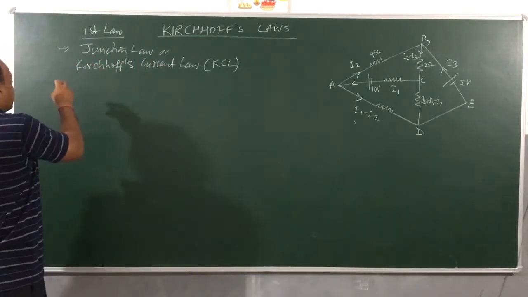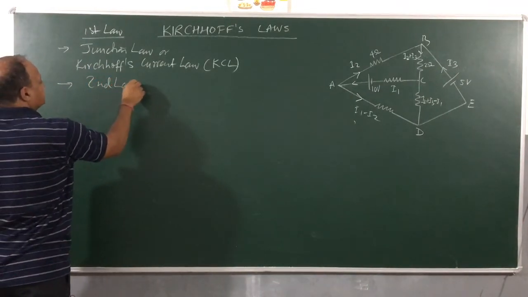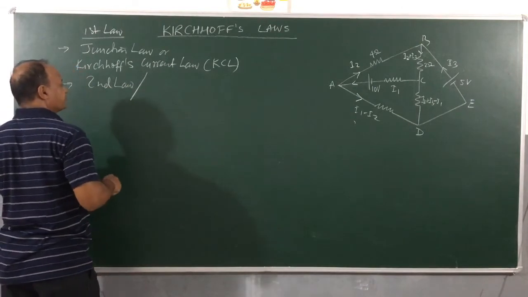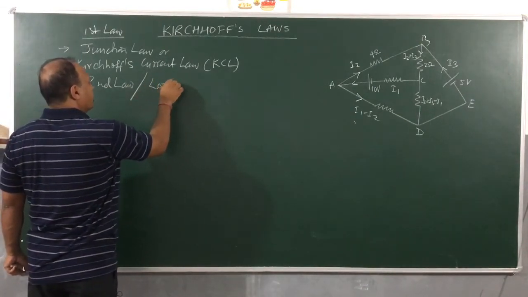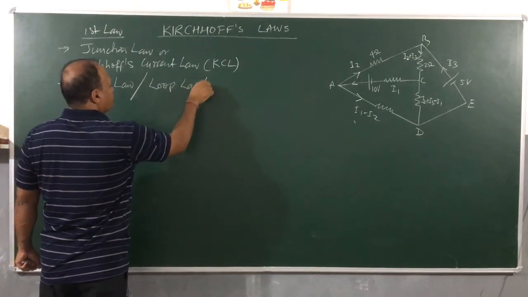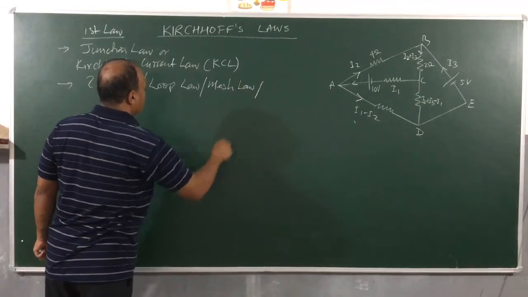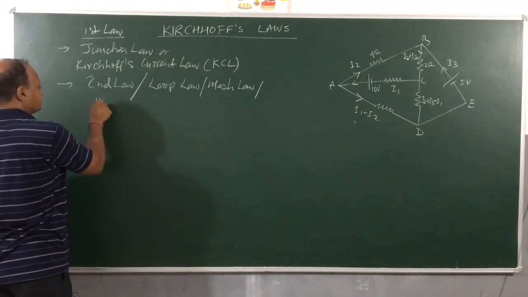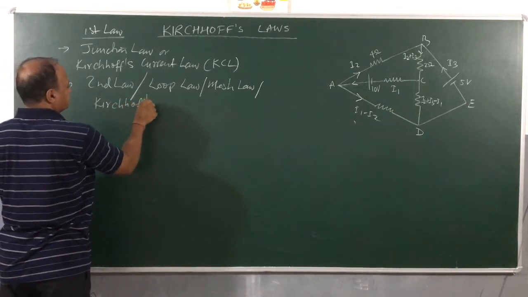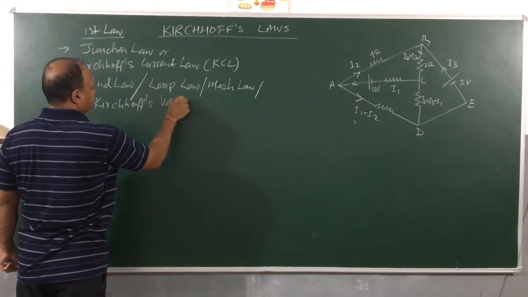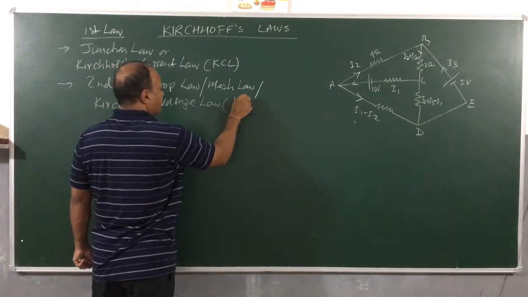And then we have the second law, also called loop law, also called mesh law, also called Kirchhoff's voltage law, KVL.